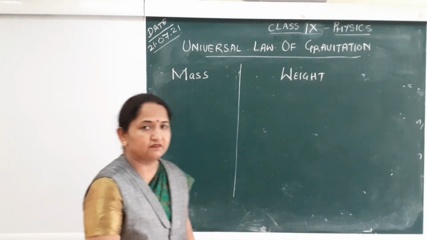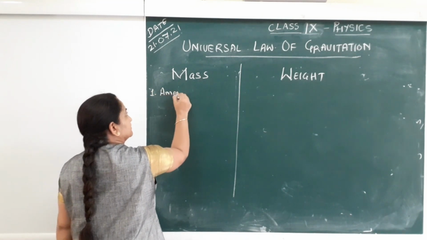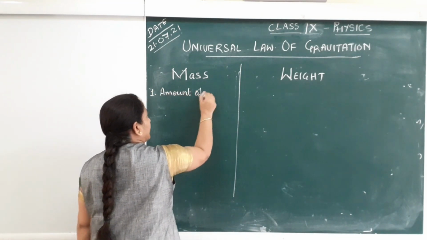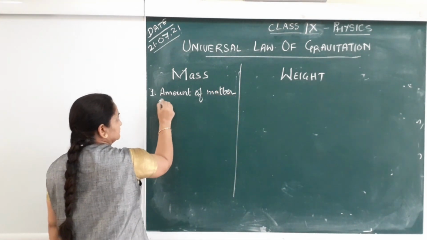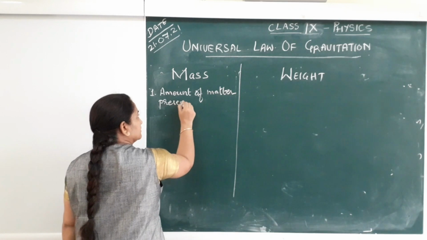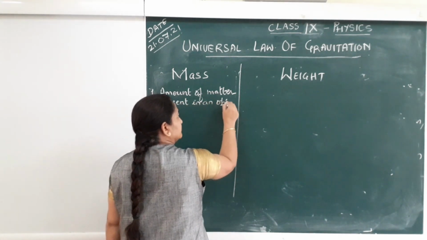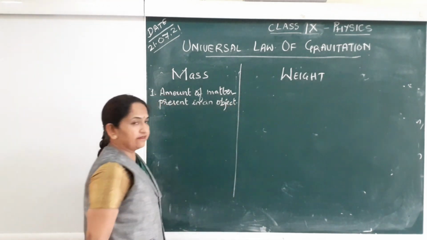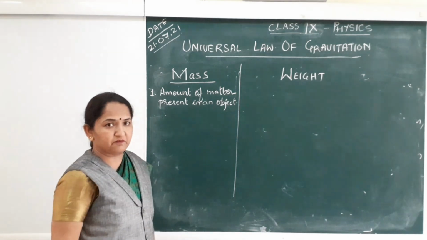See, mass, as you know, is the amount of matter present in an object. Definition of mass: it is amount of matter present in an object.